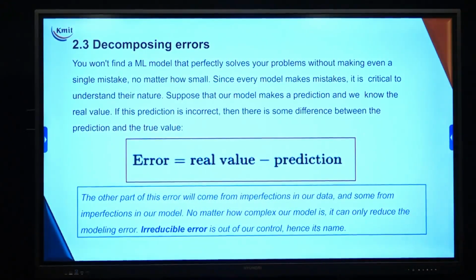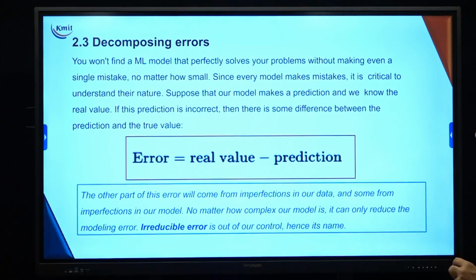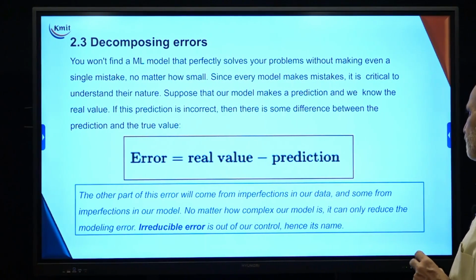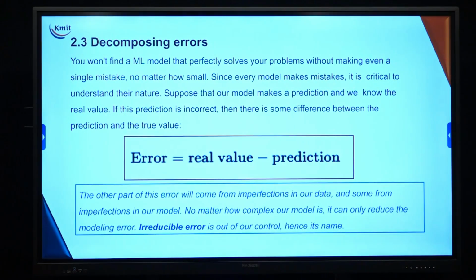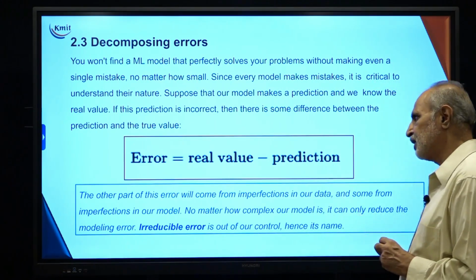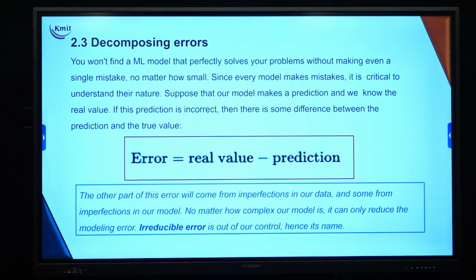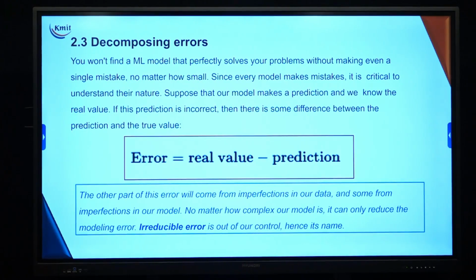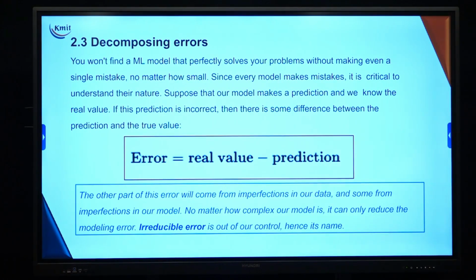Since every model makes mistakes, it is critical to understand the nature of the error, the nature of the model which produces the error. Suppose that our model predicts a value and we know the real value. If the prediction is incorrect, then the difference between the predicted value and the true value is very simple. So I define, in simple terms, error equal to real value minus the predicted value. On the other part, this error can come from the imperfection in our data.